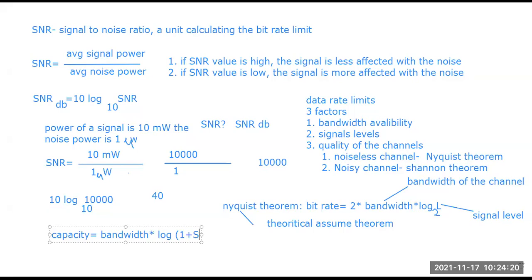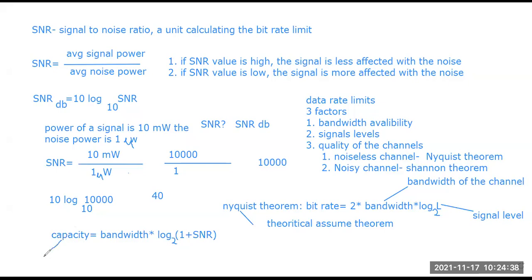of 1 plus SNR. This is the formula given by the Shannon theorem for a noisy channel, not a noiseless channel. So for a noisy channel, capacity equals bandwidth into log 2 of 1 plus SNR.